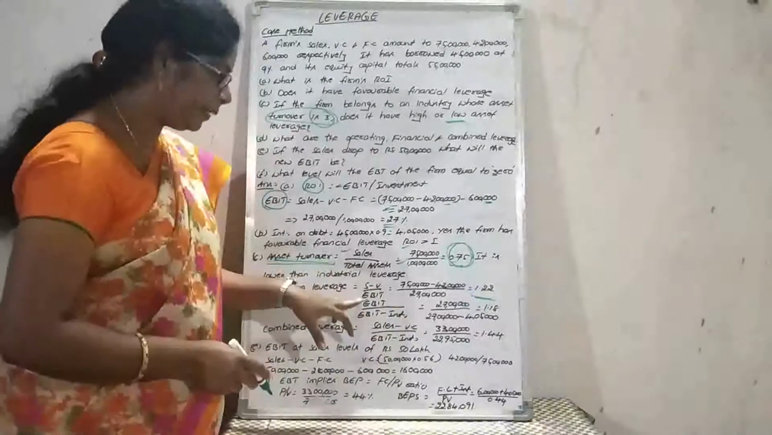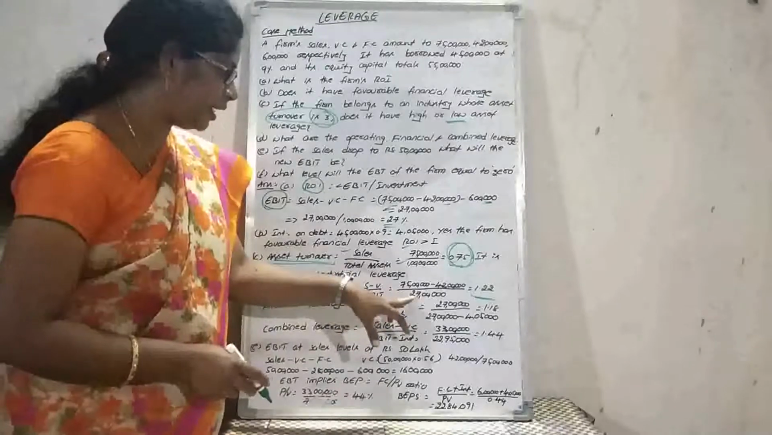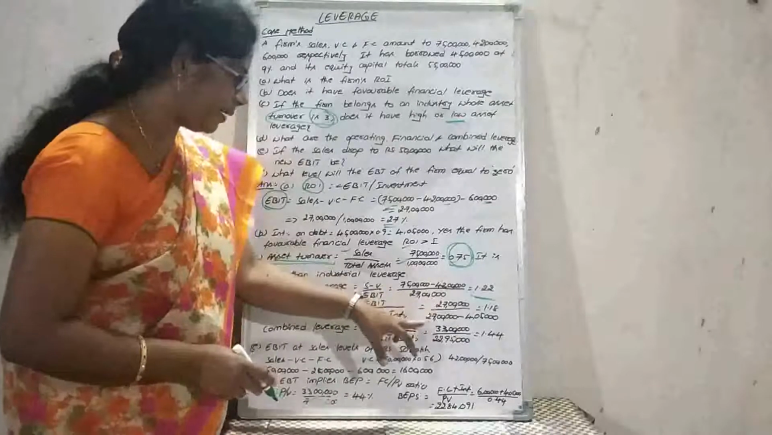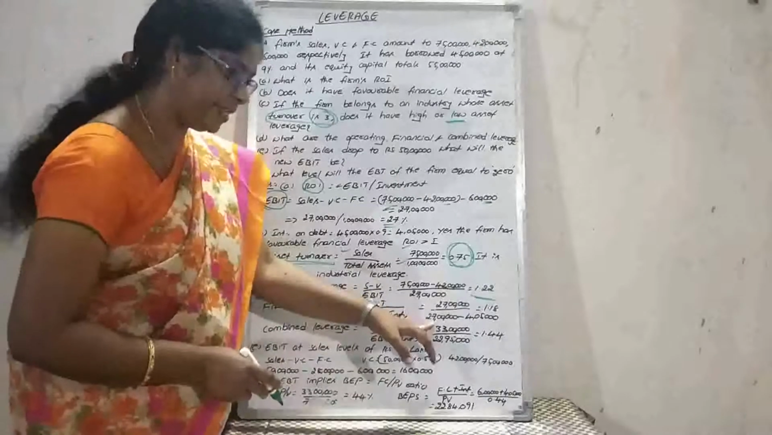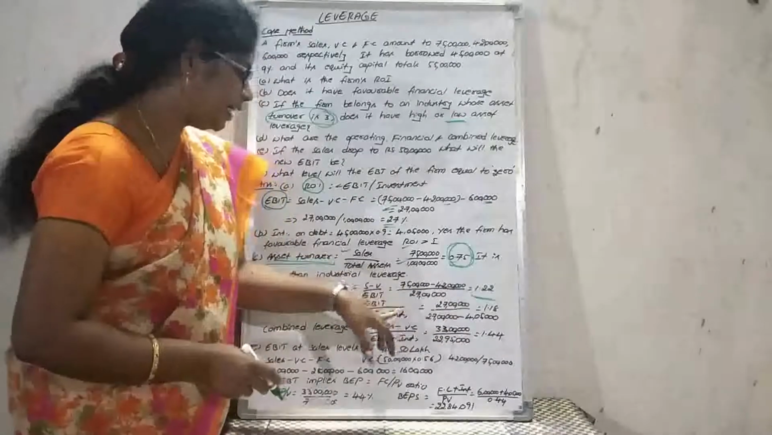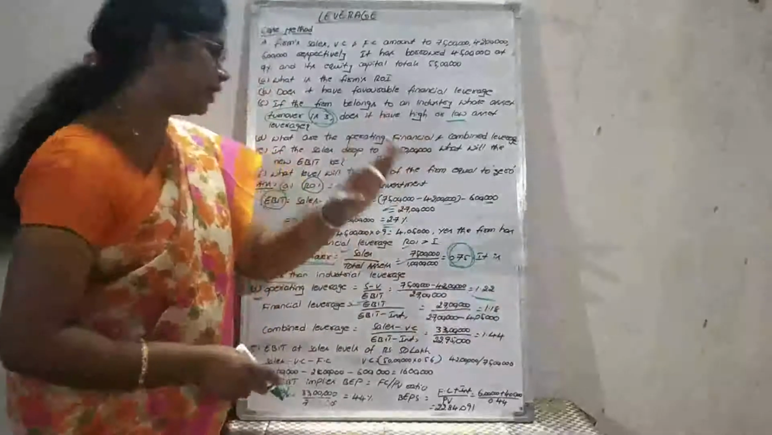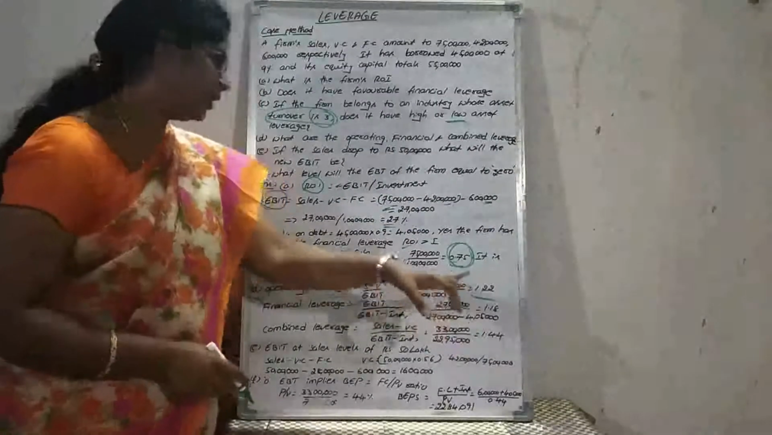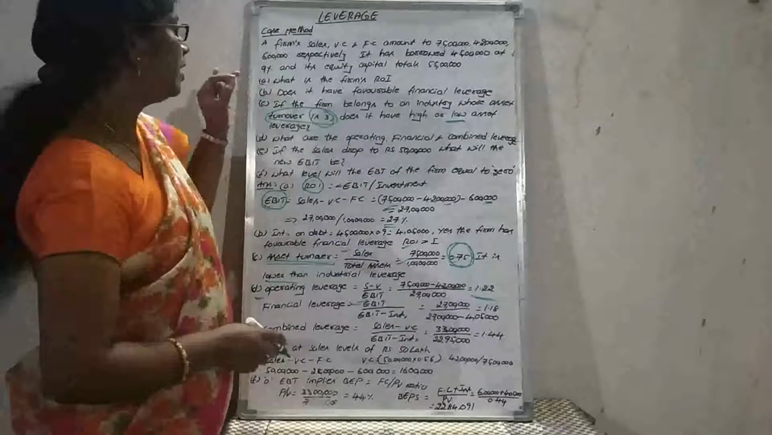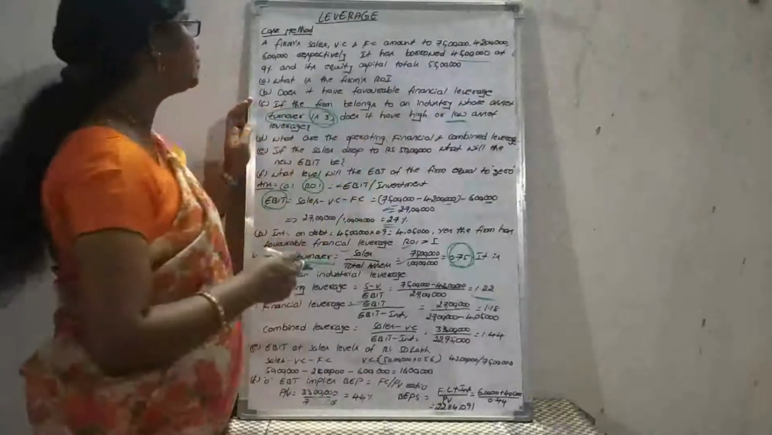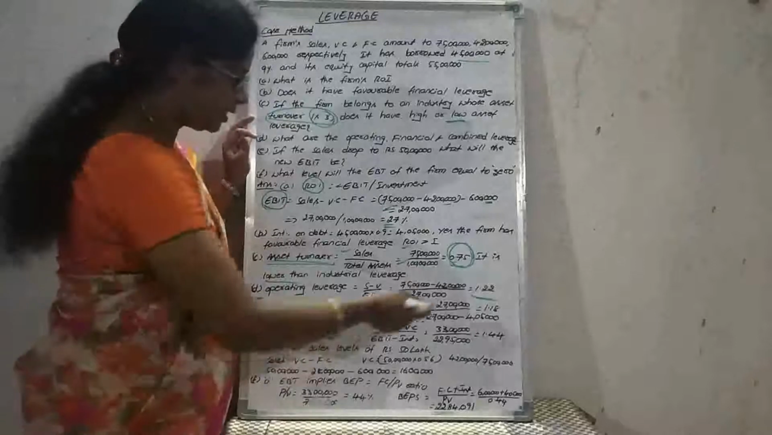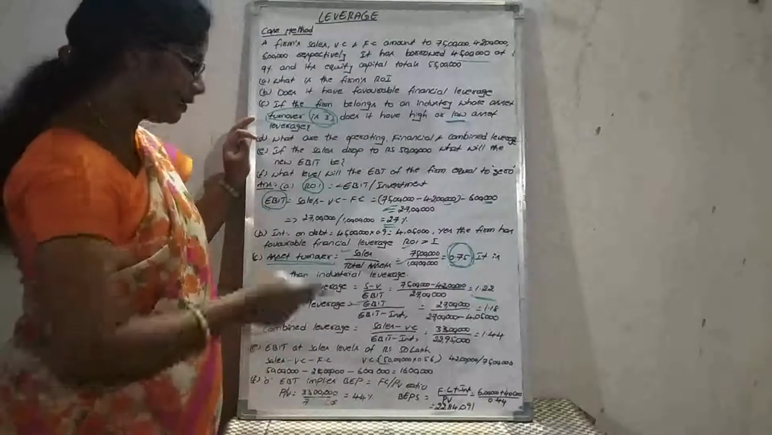Here the EBIT, we already determined, is 27 lakhs. EBT, earnings before tax, is EBIT 27 lakhs minus interest 4 lakhs 5,000. How can we determine the 4 lakhs 5,000? The debt capital is 45 lakhs into 9%. So that is the 4 lakhs 5,000.